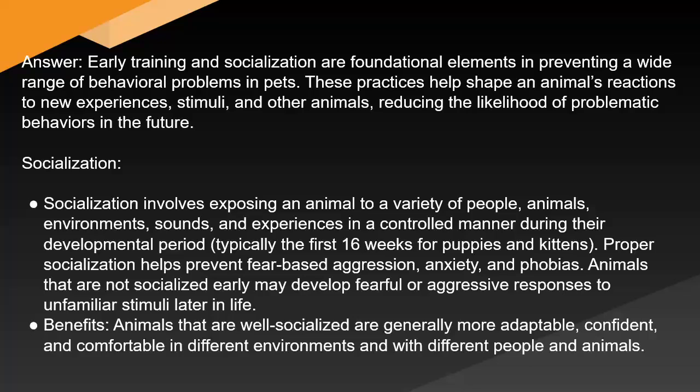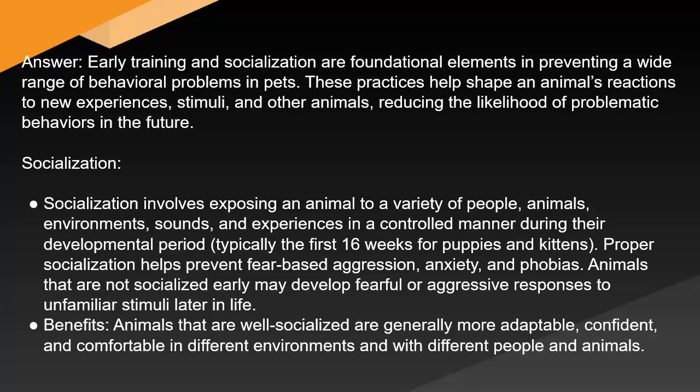Answer: Early training and socialization are foundational elements in preventing a wide range of behavioral problems in pets. These practices help shape an animal's reactions to new experiences, stimuli, and other animals, reducing the likelihood of problematic behaviors in the future. Socialization. Socialization involves exposing an animal to a variety of people, animals, environments, sounds, and experiences in